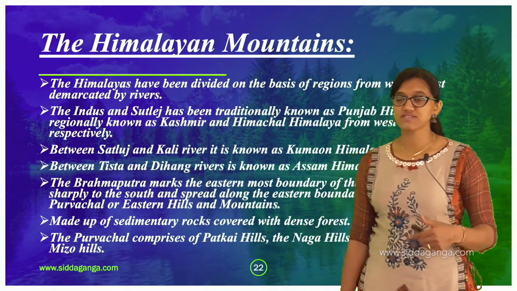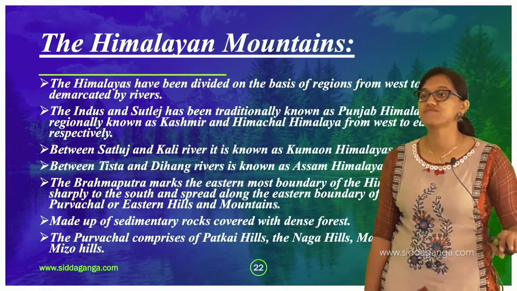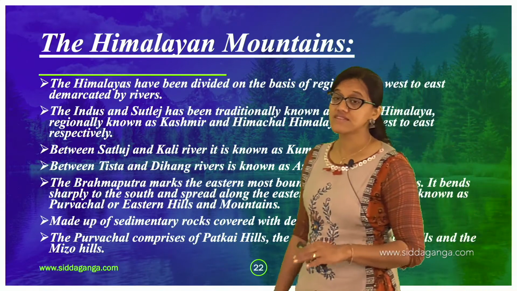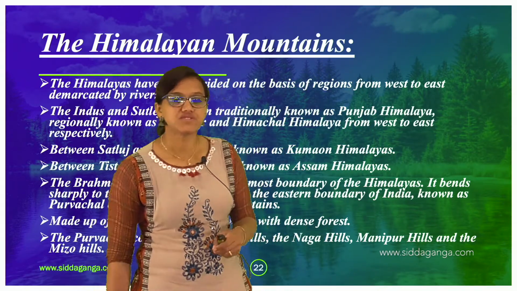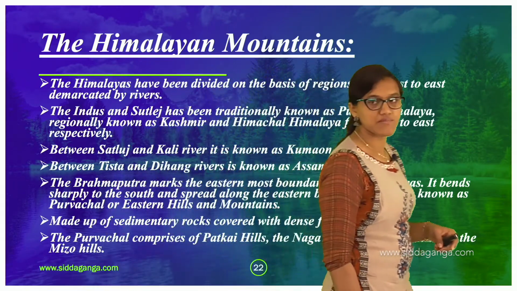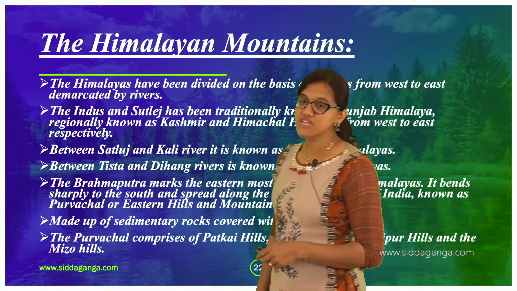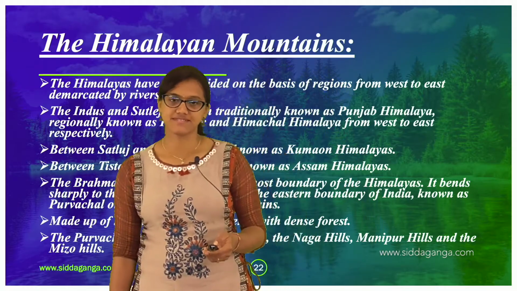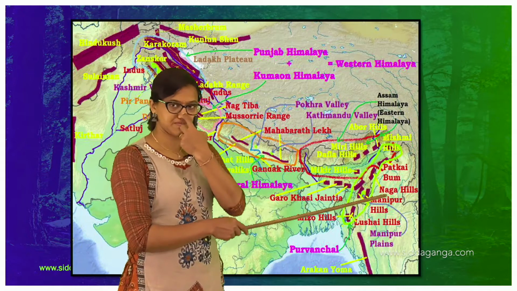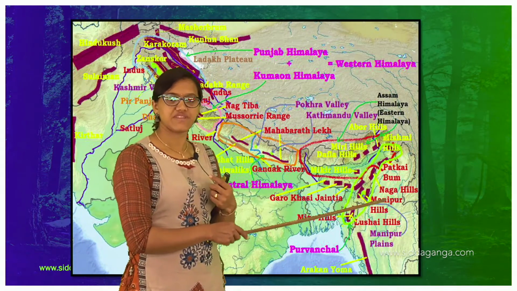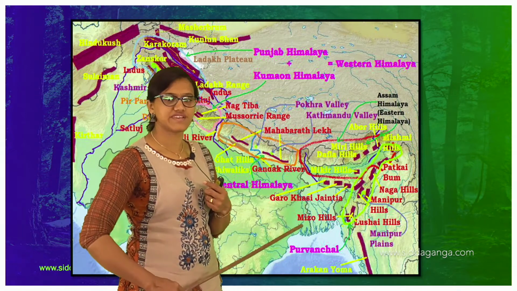Now again, what is it made up of? It is made up of sedimentary rocks, and it is covered with dense forest. So it is a densely forested area. The Purvachal comprises the Patkai hills, the Naga hills, the Mizo hills, and the Manipur hills. Can you see here, Patkai hills, Naga hills, Manipur hills, Mizo hills, right?